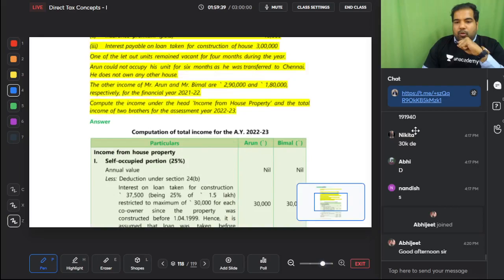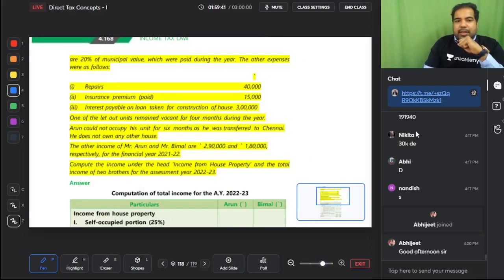Alright, moving ahead. The other expenses were as follows, guys. Will you focus on other expenses like repairs, insurance, etc.? No, because you have 24A. They are only given to confuse you.